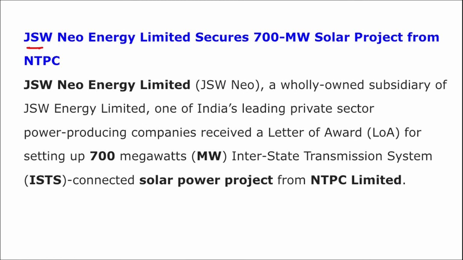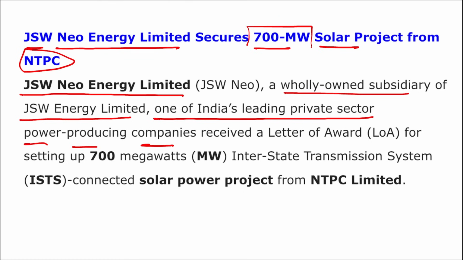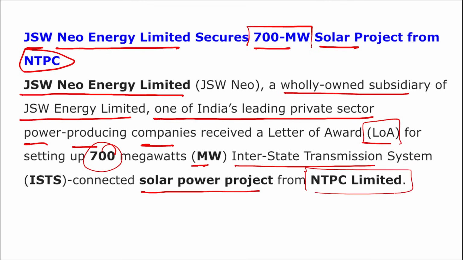Moving on, next is JSW New Energy Limited. They secured a 700 megawatt solar project from NTPC. I repeat, JSW New Energy Limited is a wholly owned subsidiary of JSW Energy Limited, one of India's leading private sector power producing companies. They have received a letter of award for setting up a 700 megawatt interstate transmission system connected solar power project from NTPC Limited, that is National Thermal Power Corporation Limited.